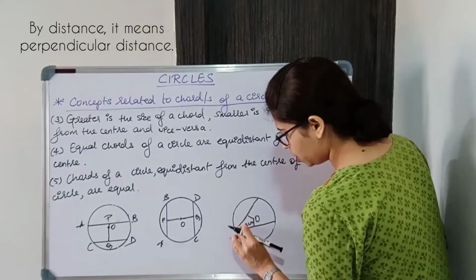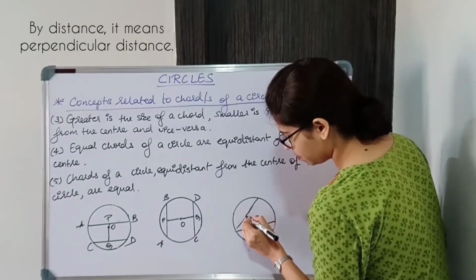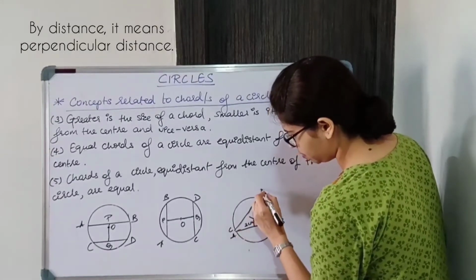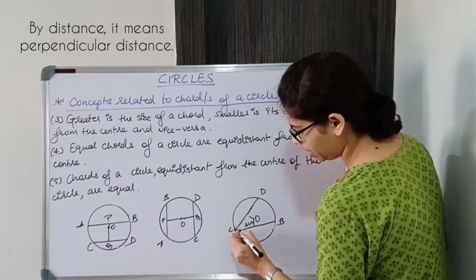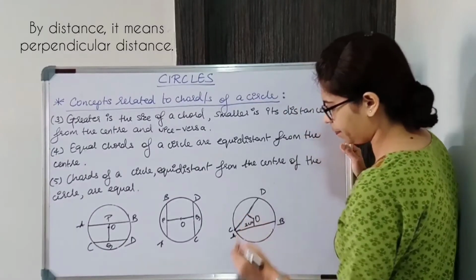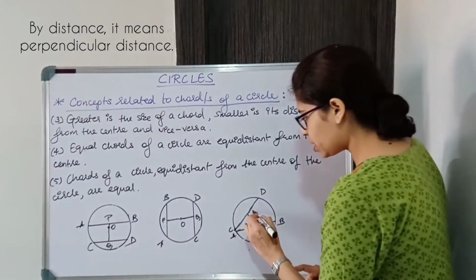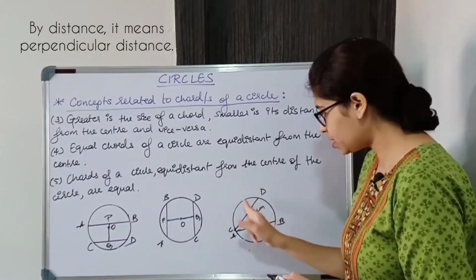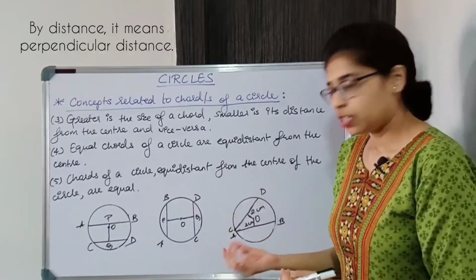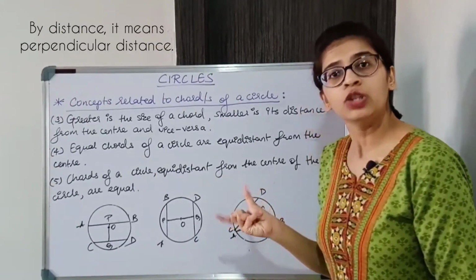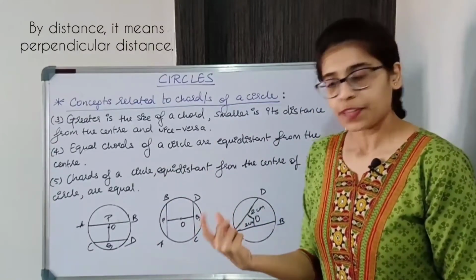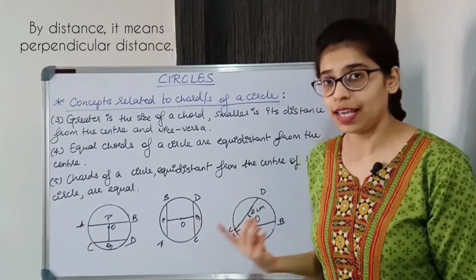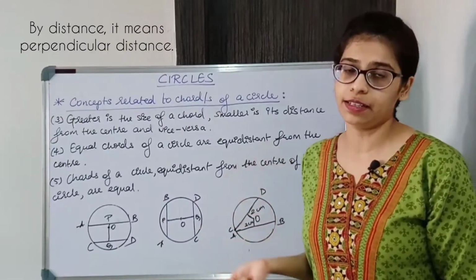They are separate chords. ठीक है, let's say this is AB, this is CD. ठीक है, these two are not meeting. Separate chords हैं. So ये भी 2 सेंटीमीटर है, ये भी 2 सेंटीमीटर है. Equidistant from center. Chords of circle equidistant from center are equal. Means AB and CD दोनों का length equal होगा. If AB is 12 centimeters, CD भी 12 centimeters होगा. AB 8 centimeters होगा तो CD भी 8 centimeters होगा.